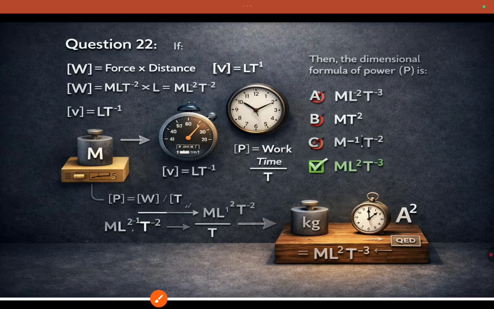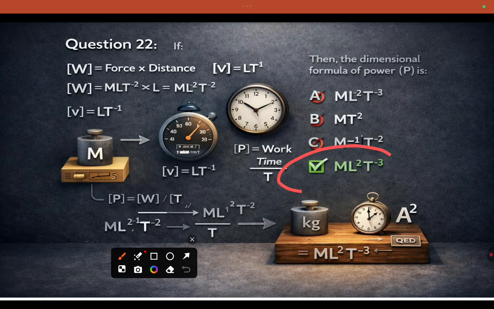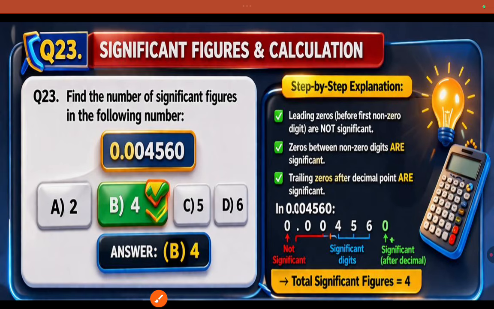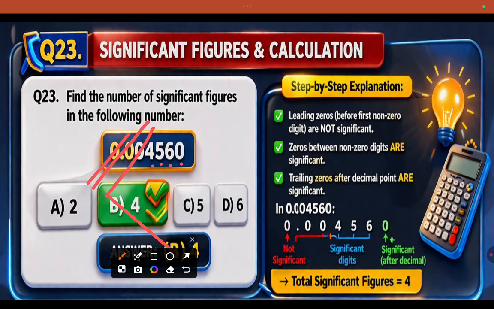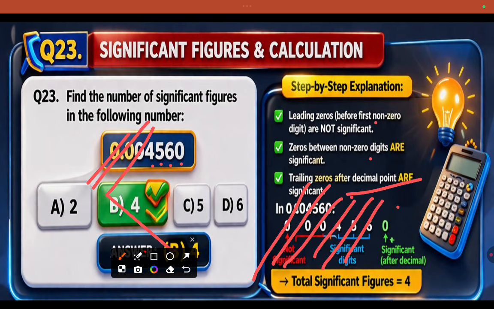Coming to the next one, it is asking about the dimension formula for power. This is repeated and well known: M L square T minus 3. Coming to the significant number, as you know very well, non-significant, non-significant, non-significant, significant, significant, significant, significant. So your answer is 4. Leading zeros are not significant. Zeros between non-zeros are significant. And trailing zeros are significant after the decimal.